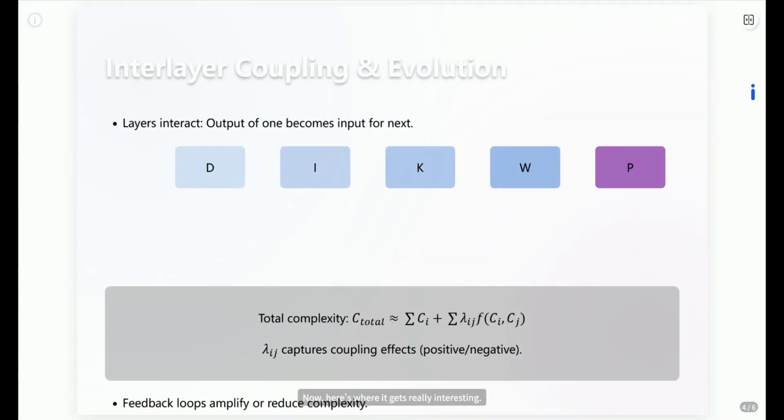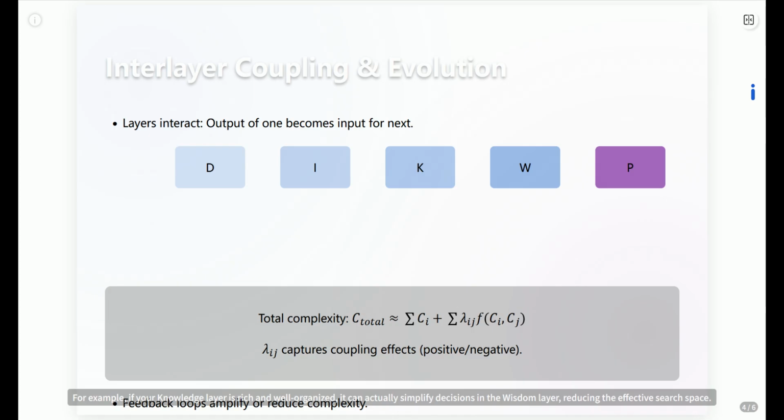Now, here's where it gets really interesting. These layers don't operate in a vacuum. They talk to each other. The output of the data layer feeds the information layer, and so on. This coupling changes the overall complexity. You can't just sum up the individual layer complexities. Sometimes, interactions make things worse: positive coupling, lambda ij greater than 0. Other times, they make things better: negative coupling, lambda ij less than 0.